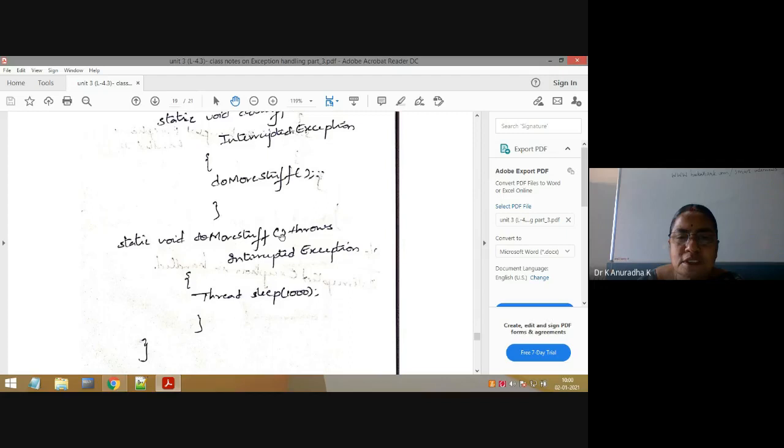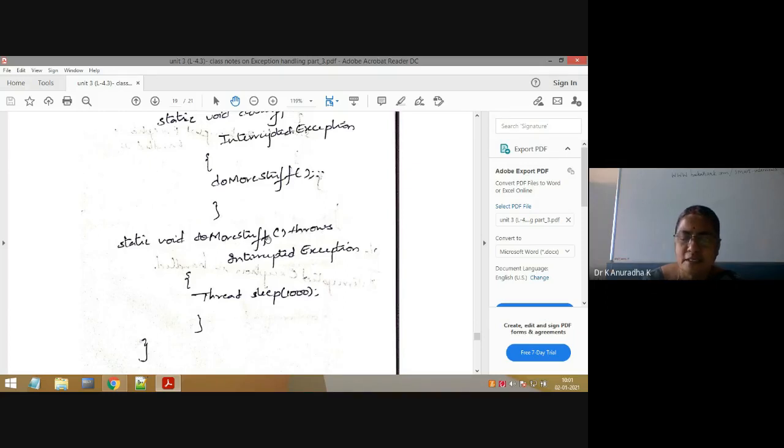Now again try to understand. When doMoreStuff throws InterruptedException, the meaning of this statement is that doMoreStuff doesn't want to handle that exception. It is delegating the responsibility of this InterruptedException to its calling method using the throws keyword. Understand the throws keyword: if the doMoreStuff method does not want to handle that InterruptedException, then it will simply delegate the responsibility to its calling method using the throws keyword.